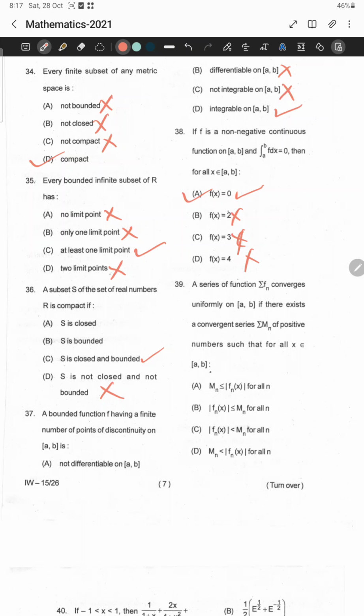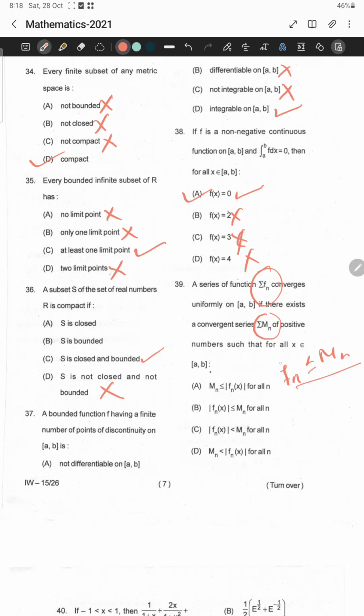Let us move to question number 39. It is asking about a series of functions. A series of functions, summation of fn, converges uniformly on ab if there exists a convergent series, summation of mn, of positive numbers such that, this is a standard question, if this series converges and each fn is less than or equal to mn, then this fn series is uniformly convergent. And we have to verify this fn less than or equal to mn.